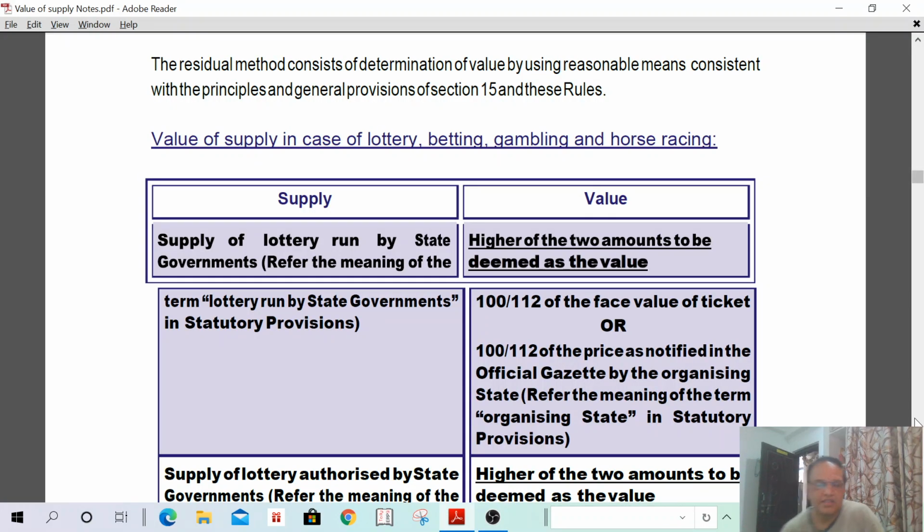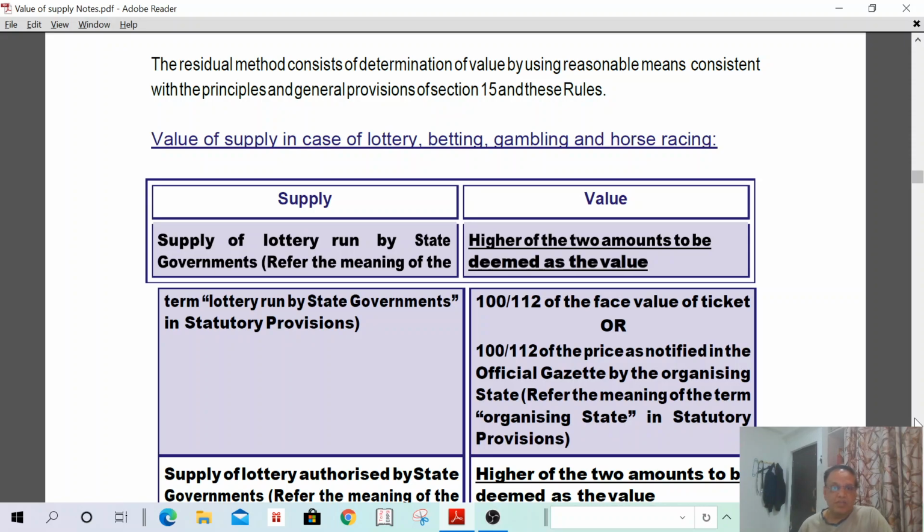Then the next concept is value of supply in case of lottery, betting, gambling and horse racing. Determination of value of supply in case of lottery, betting, gambling and horse racing. In all these cases, how do we determine the value of supply? First, we are going to discuss the lottery. First I have to read and then I have to explain.